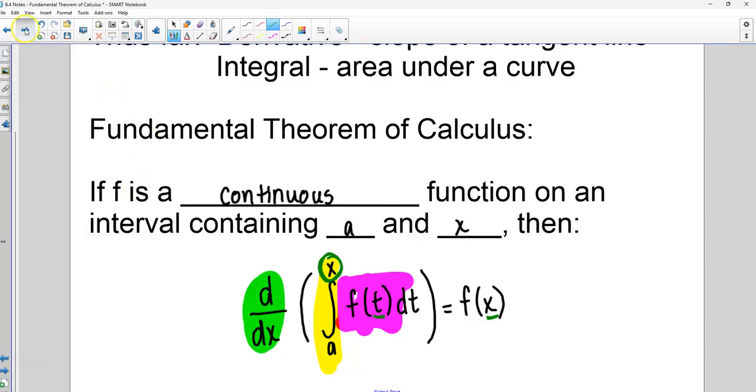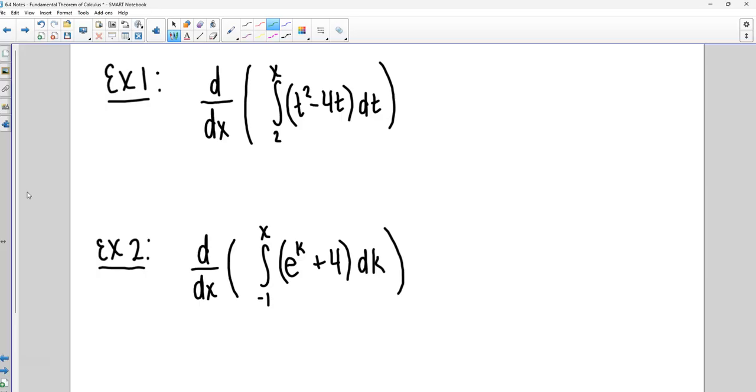So let's just do some problems. Right now, we'll be doing problems where we're taking a derivative of an integral. We're not learning how to integrate or anything yet. We're just learning that derivatives and integrals undo each other. In order for this to happen, there are a few things that have to be the case. First of all, this lower limit must be a constant. So it has to be a number. It can be a letter as long as they tell you somewhere that letter is a constant.